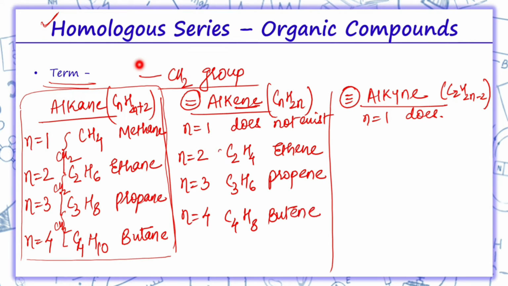So over here also we can see there is a difference of a CH2 group in the successive members, like ethene and propene, they differ by a CH2 group. Similarly, propene and butene, they differ by a CH2 group.